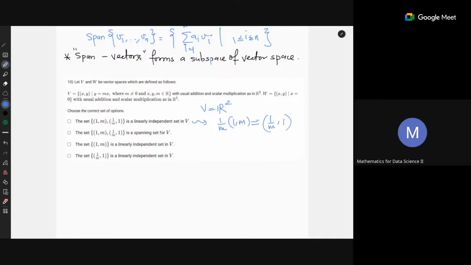Now the set 1 comma m and 1 over m is a spanning set of V. True, sir. Is it a spanning set? Yes, sir. No, but they are dependent, and if the space is R2, then how can this span?